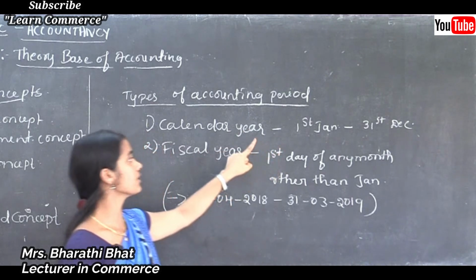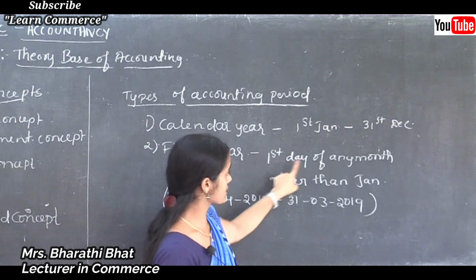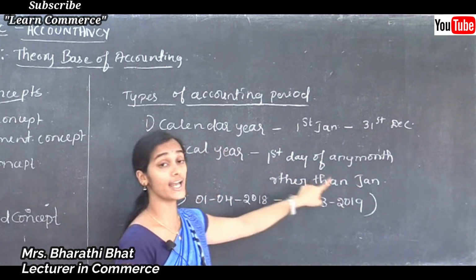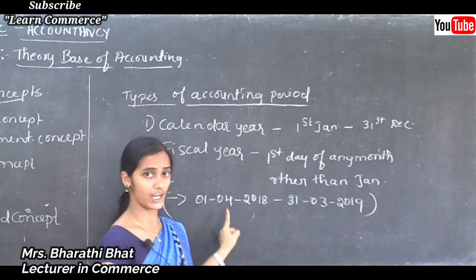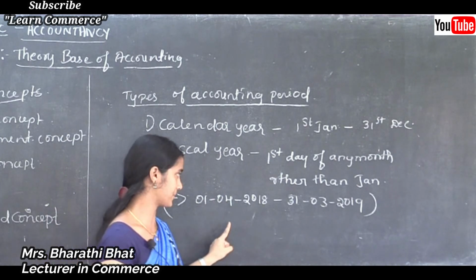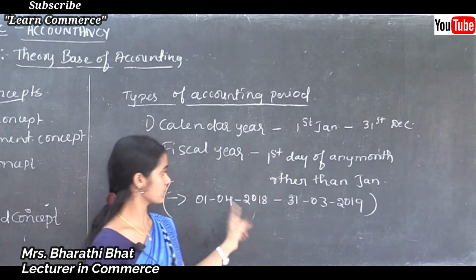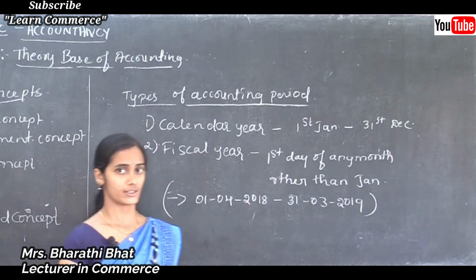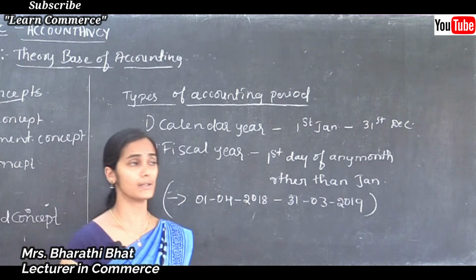Calendar year means 1st January to 31st December. Fiscal means the first day of any month other than January. For example, the accounting year starts from 1st April and ends on 31st March of the next year. That is about the accounting period concept.